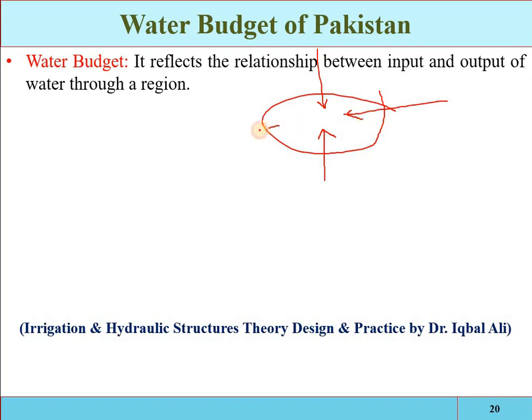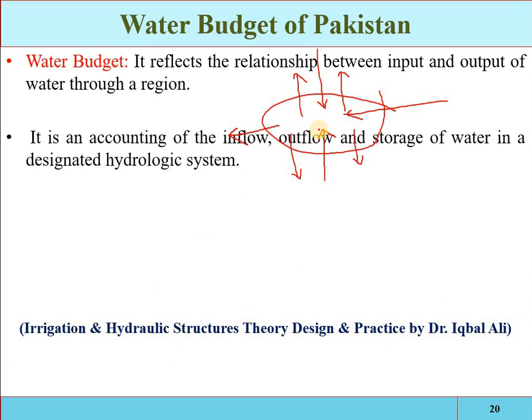Now, how much water is going out from that area, how much water is lost in the form of evaporation or evapotranspiration, and how much water is again used for the recharge. These will be the outputs. So the relationship between the inputs and the outputs is called the water budget of a specific region. It is an accounting of the inflow, outflow, and storage.